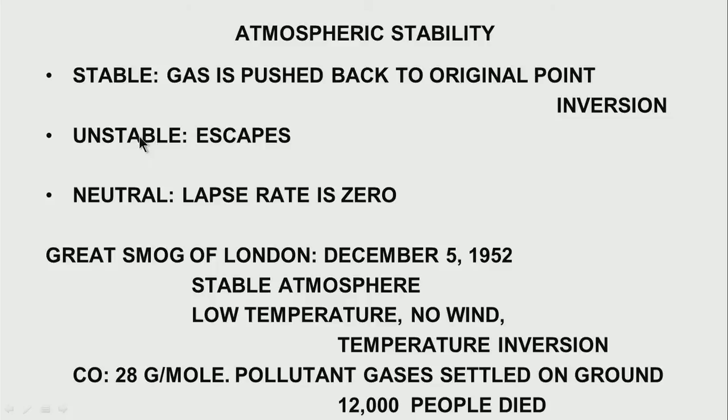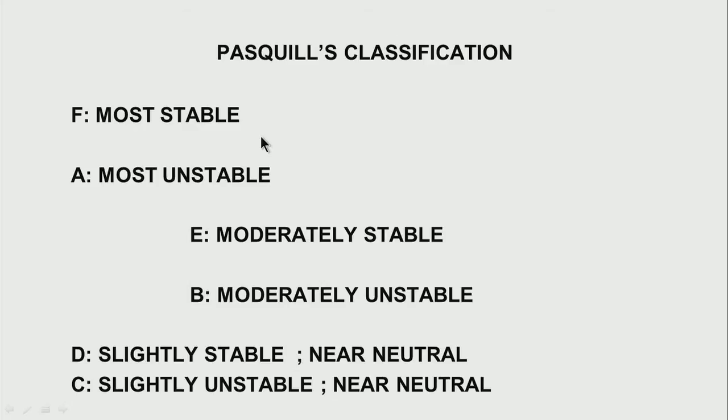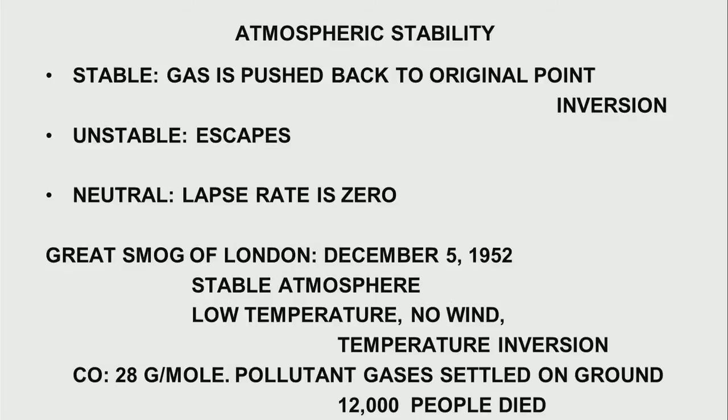We say the atmosphere is unstable when the temperature gradient is negative. That means the earth is heated by insolation and the temperature keeps decreasing along the height, and therefore the parcel of gas escapes from the surface of the earth. And when I have neutral, the lapse rate or the gradient is 0, and therefore there is no movement.